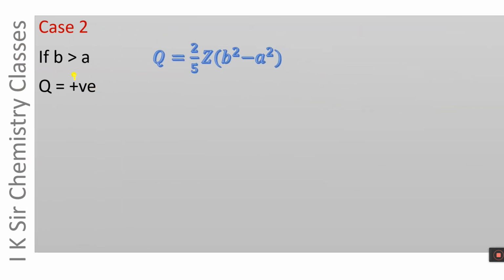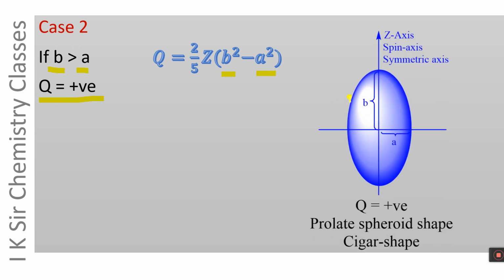Case 2, B is greater than A. If B is greater than A, Q will be positive. This B, radius of the nucleus along a spin axis, is greater than the radius of the nucleus in a perpendicular direction to the spin axis.